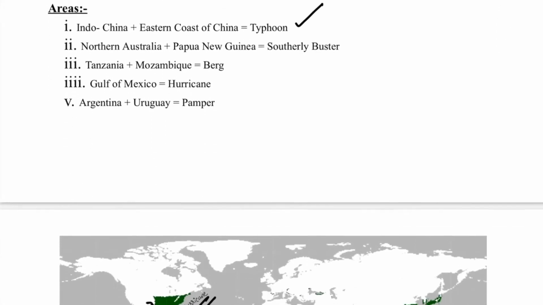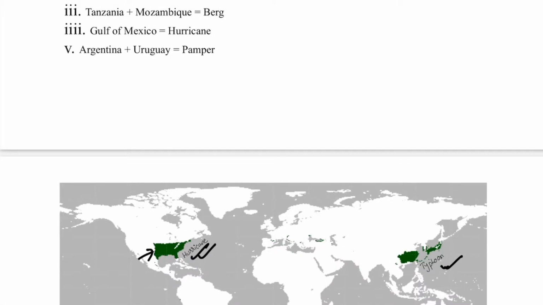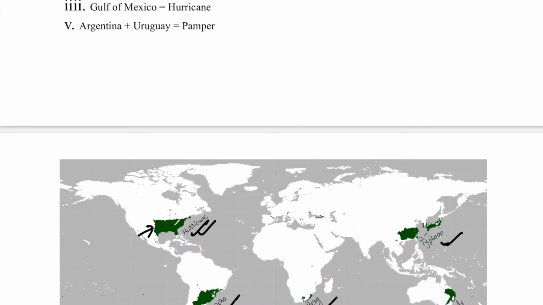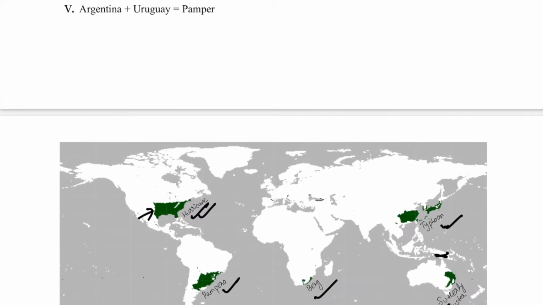In Indochina and the eastern coast of China, these are known as typhoons. In northern Australia and the Papua New Guinea part, it is known by the name of southerly burster. Then you have Tanzania, Mozambique and some parts of South Africa, where it is known as Berg.